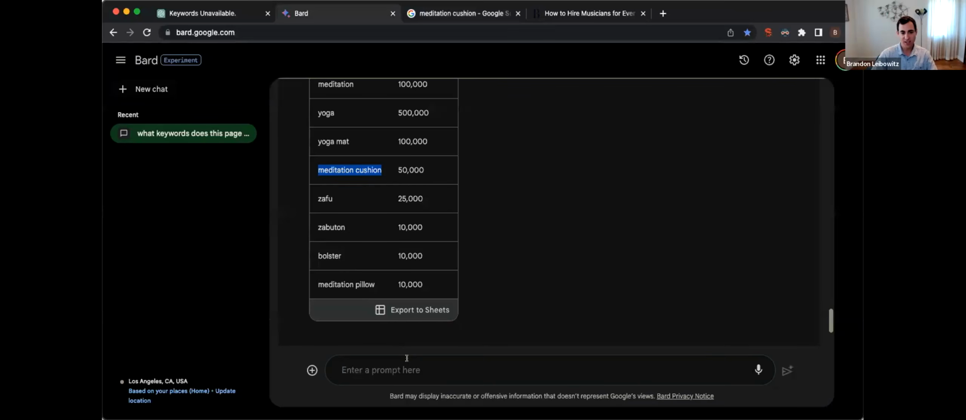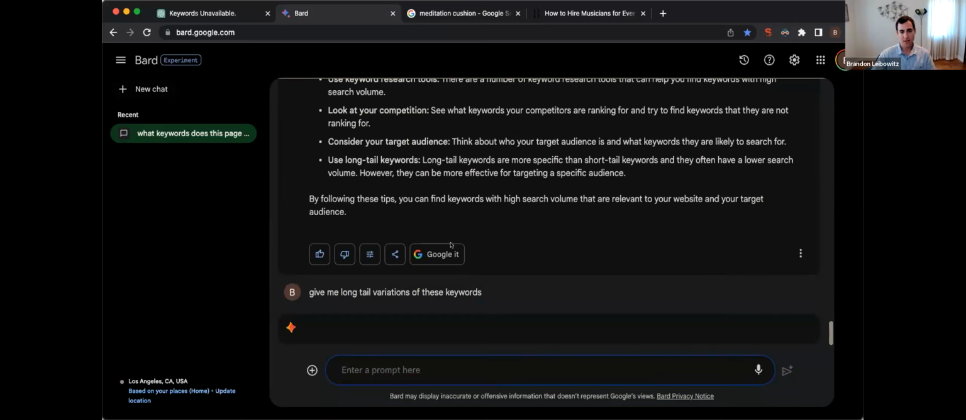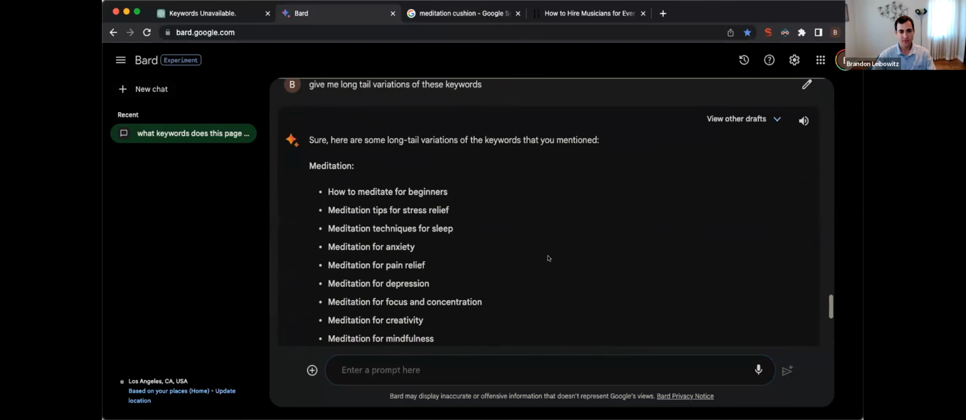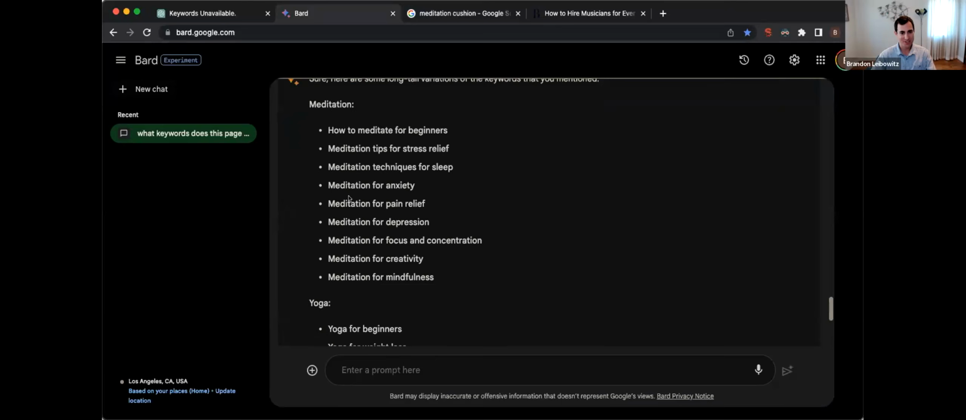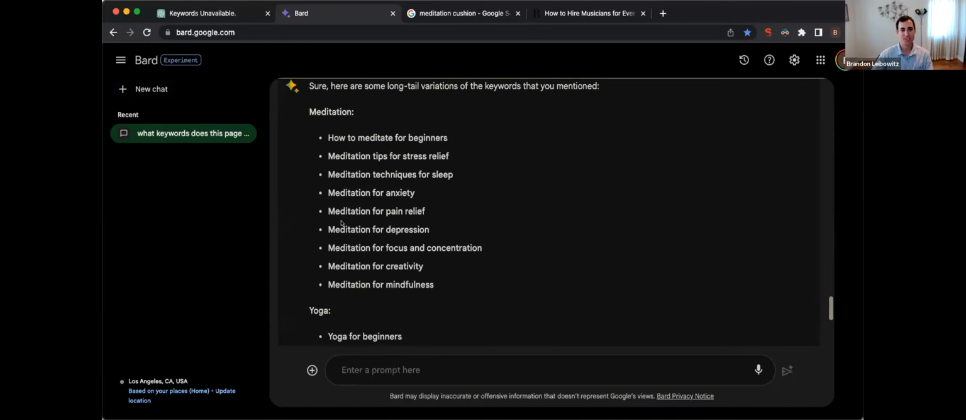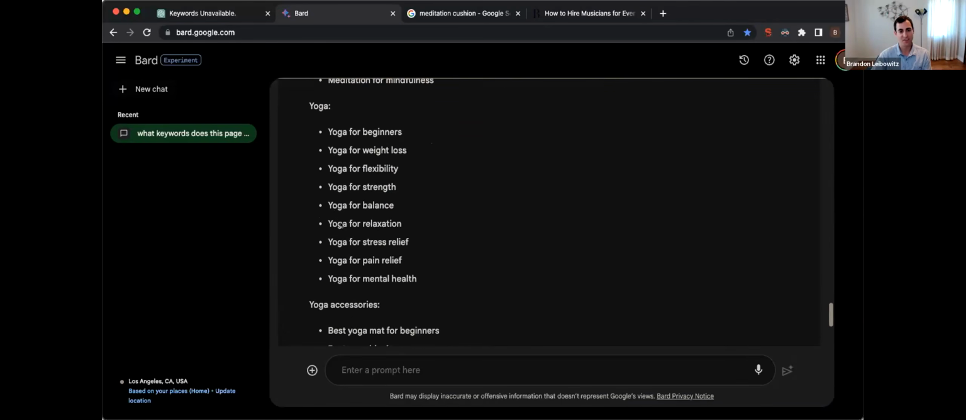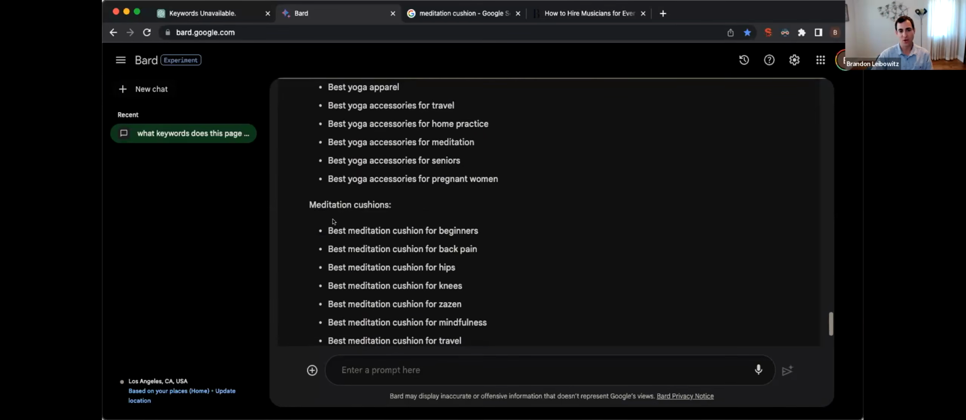So you can even say, give me long tail variations of these keywords. And it should be able to find long tail, less competitive keywords. So you can see here's some long tail keywords. So again, keywords that are 2 or more words. The more words, the better. So these are all long tail keywords.